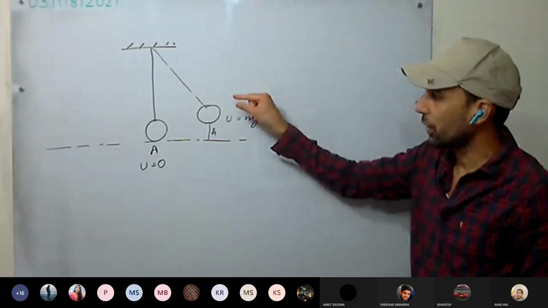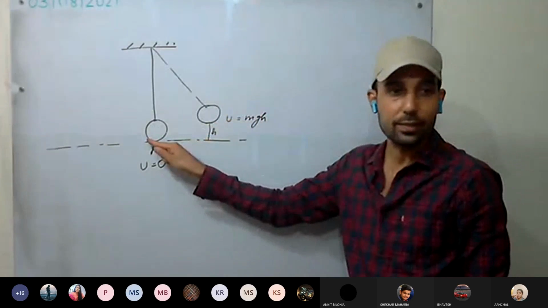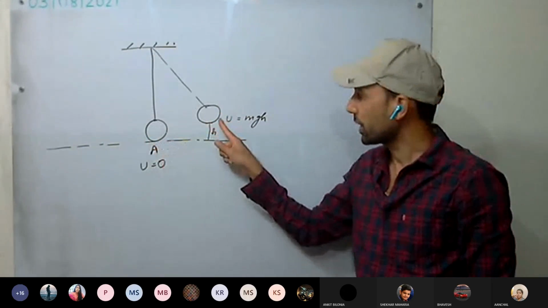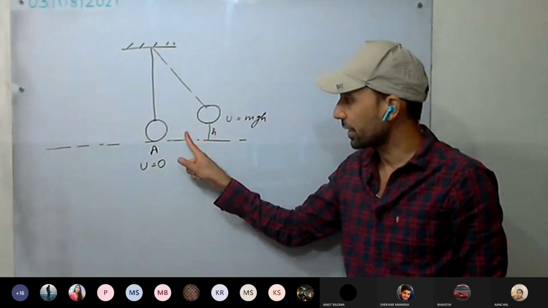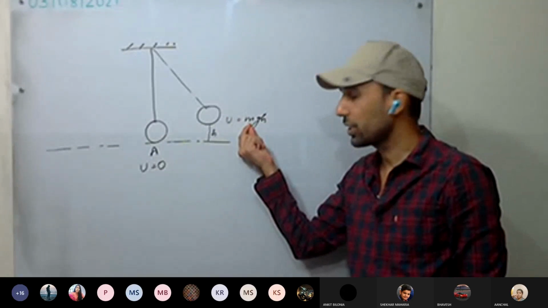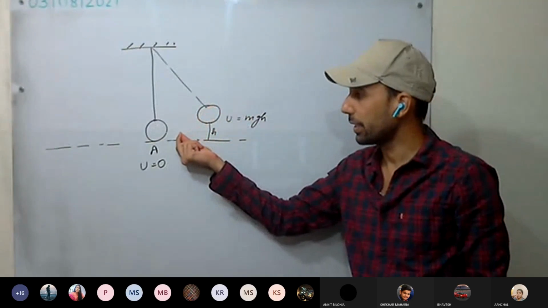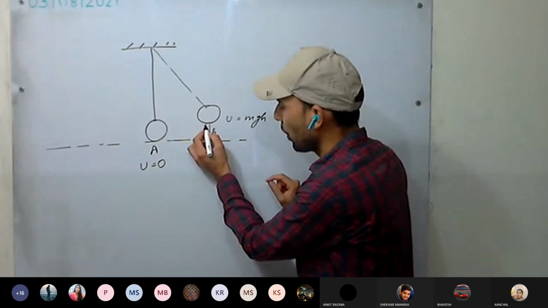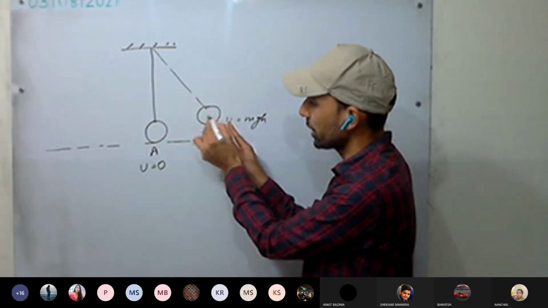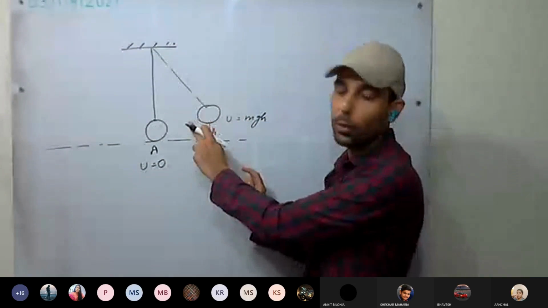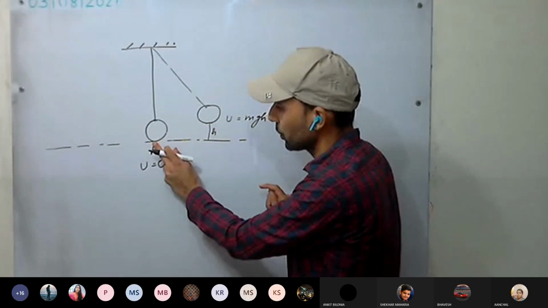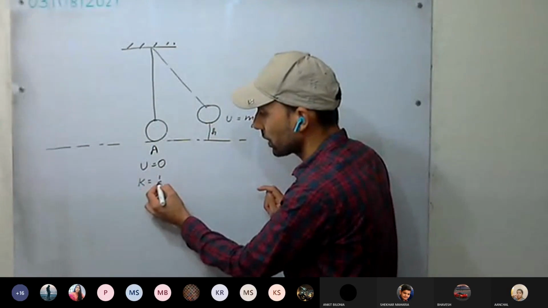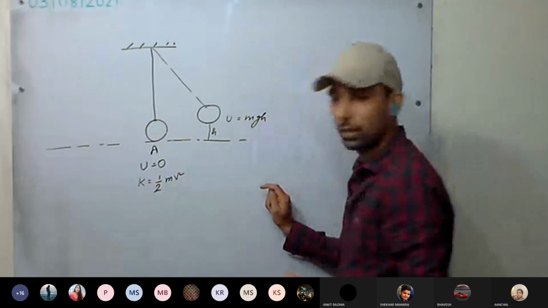Now, if I leave it, what will happen? It will move towards A position. Its velocity will keep on increasing, and the height is continuously decreasing. So the potential energy is getting converted into kinetic energy. At every moment its potential energy keeps on converting into kinetic energy, but the total energy at any moment remains constant. As it comes to the A position, potential energy becomes 0. All the energy will be converted into kinetic energy, half mv square.